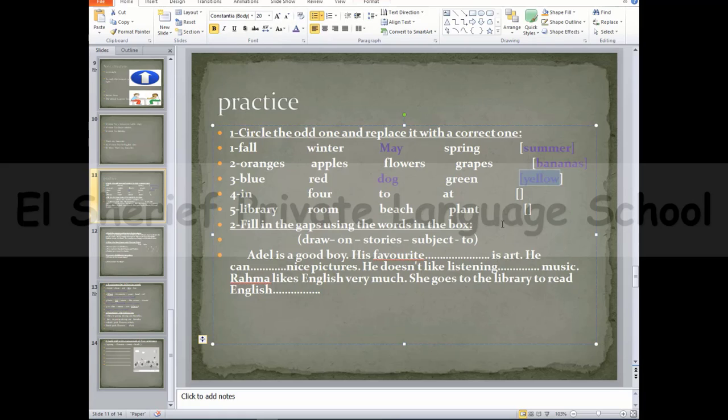Let's move to number 4. We have in, for, to, and at. What will be the odd one? Of course, this is for, because four is a number, but I don't want a number, I want a preposition like in, to, and at. You may write for, but this for is a preposition. You may write of, you may write under, anything of this.